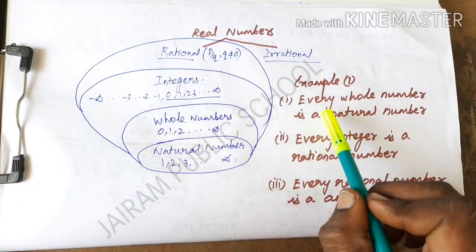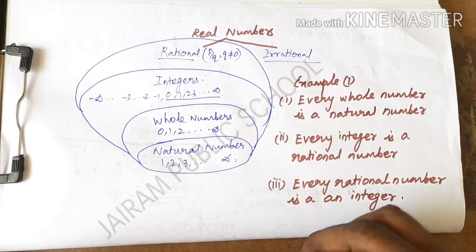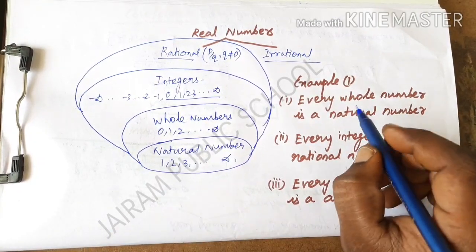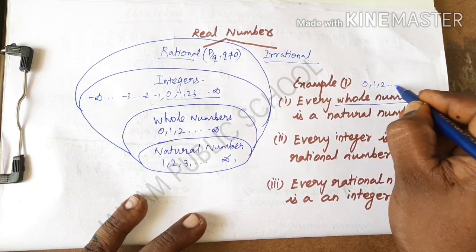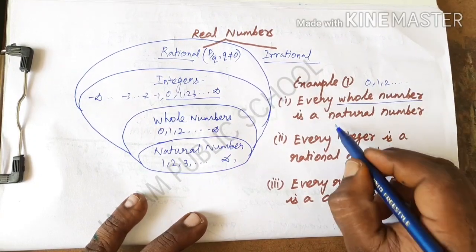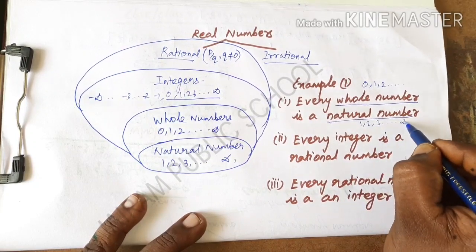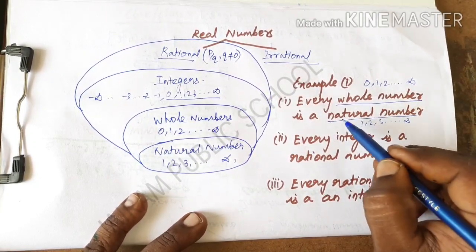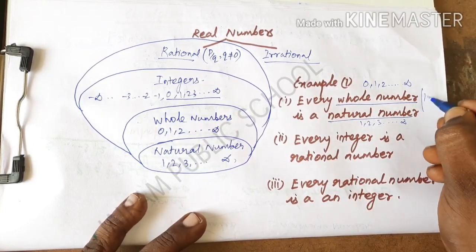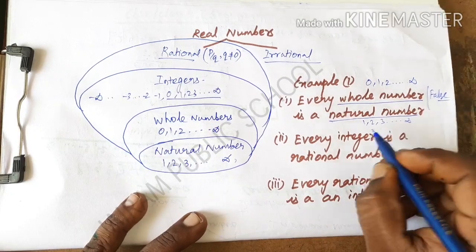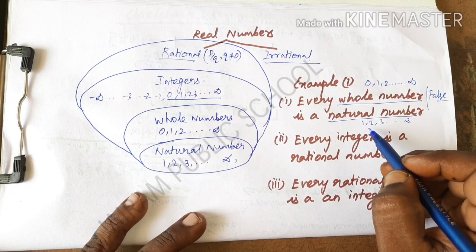See the question carefully. Every whole number is a natural number. In that we need to give an explanation also: whole numbers start from 0, 1, 2, 3 and so on, while natural numbers start from 1, 2, 3, 4 and so on. So the statement is false, because every natural number is a whole number, but every whole number is not a natural number.